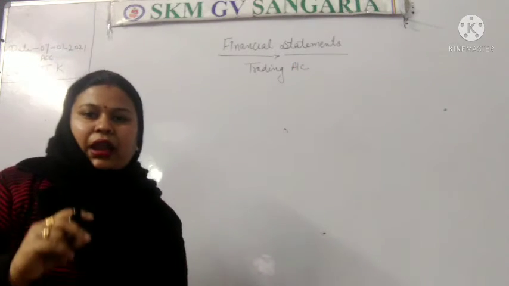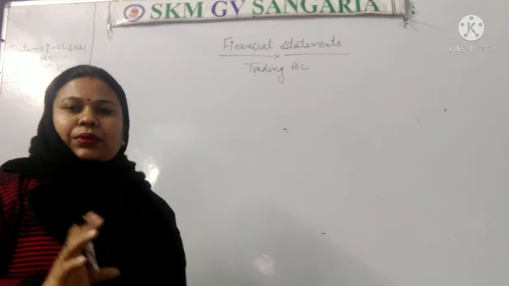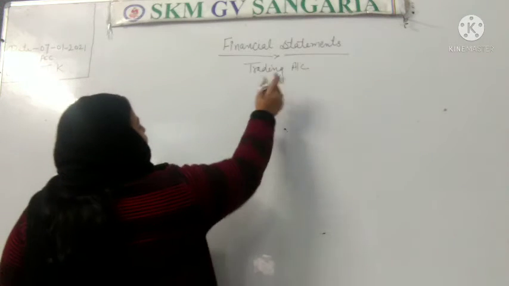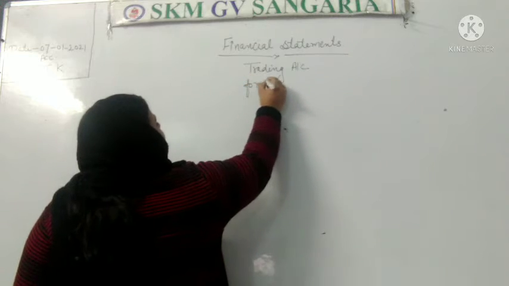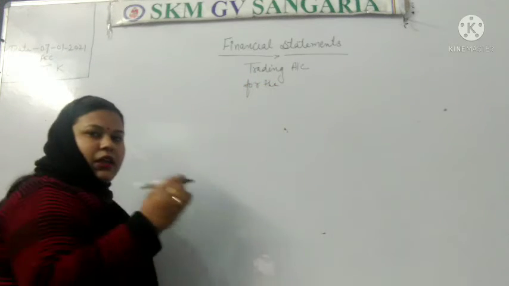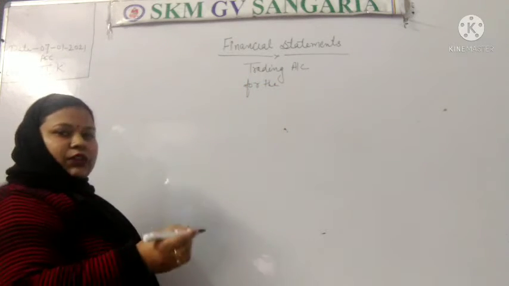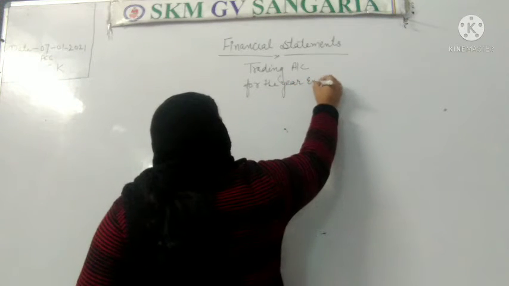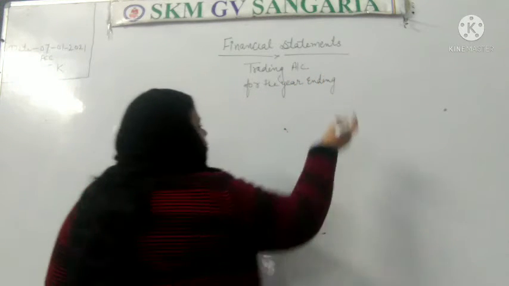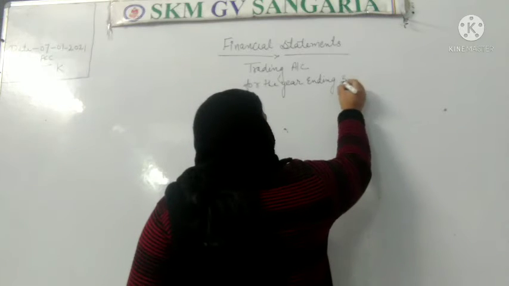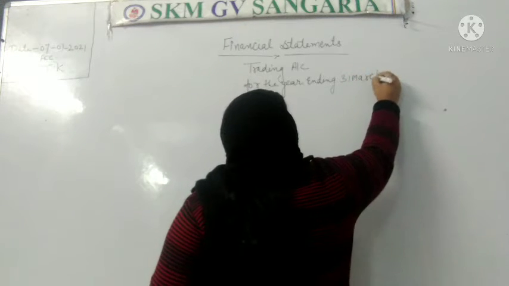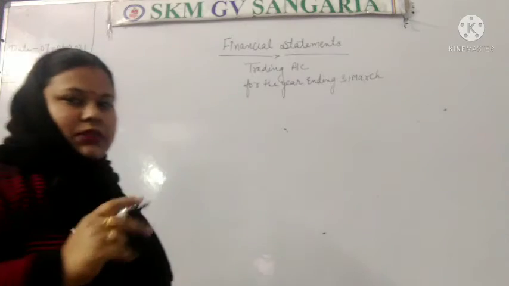And we know that in accountancy formats are very important. Trading account is prepared for the year ending, and most of the businesses use the year ending on 31st March.